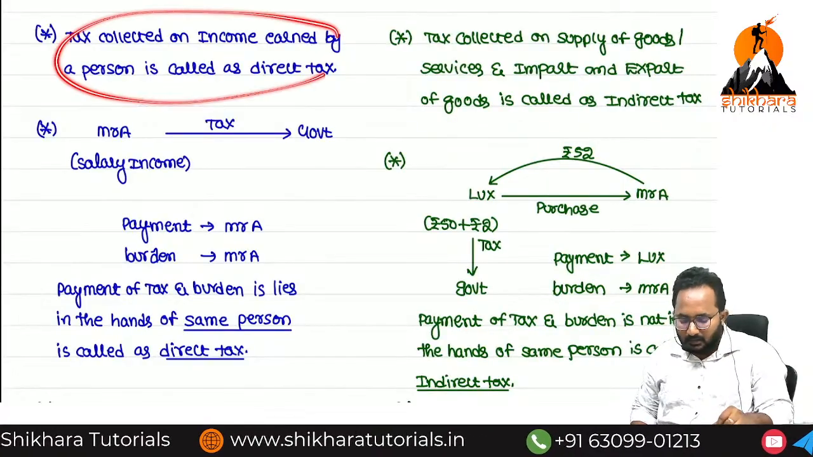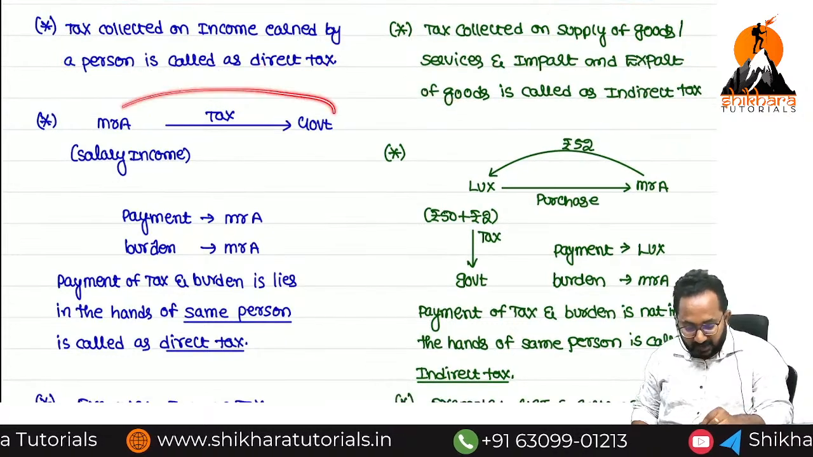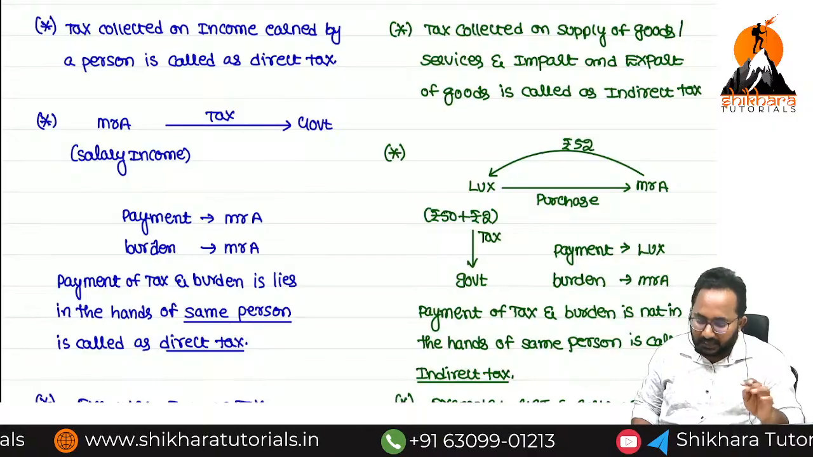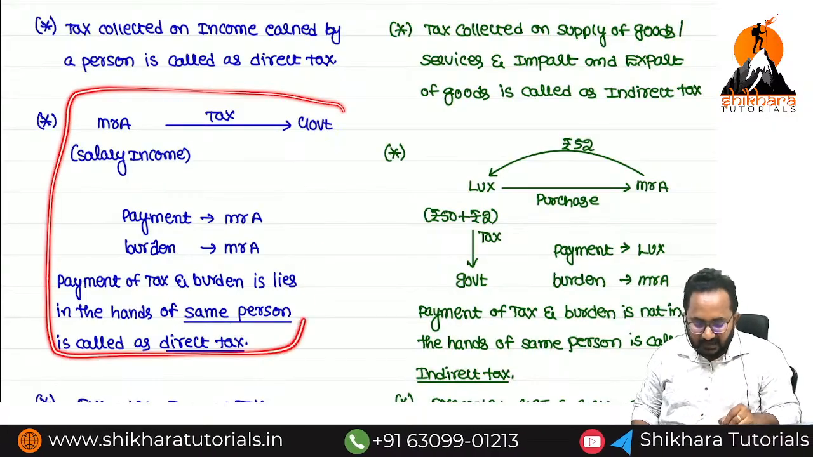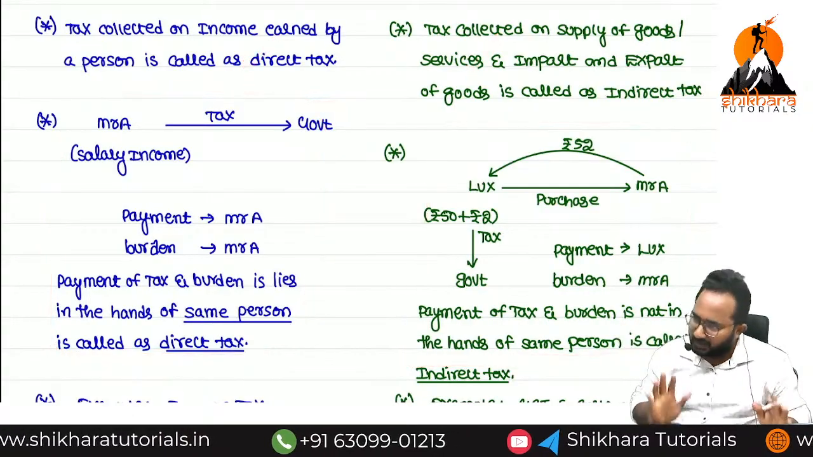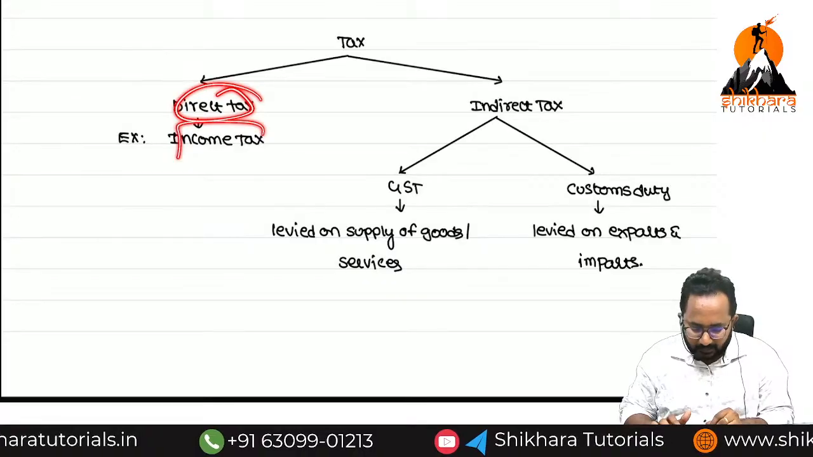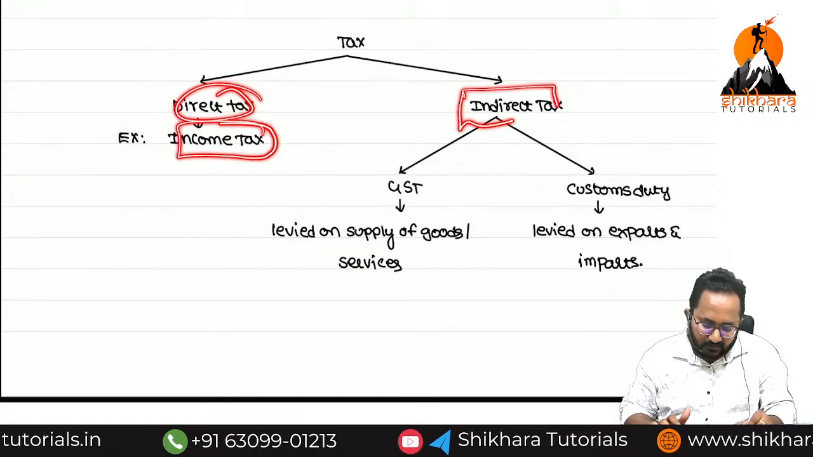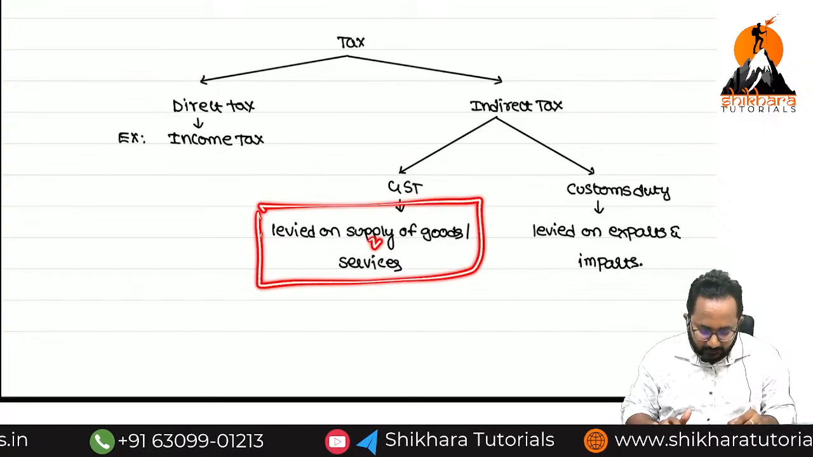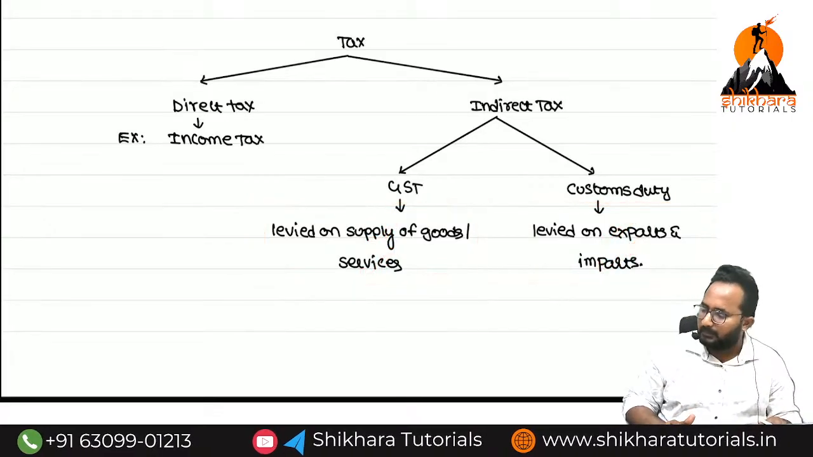Now I have defined the total meaning in two ways. First one, direct tax, indirect tax. Now I am defining that again from the point of view of payment and the burden. I explain the definition again. In the exam you can write any one of the definitions you want. Now summary: direct tax example is what? Income tax. Indirect tax example what? GST, customs duty. GST is levied on what? Supply of goods and services. Customs duty, exports and imports.